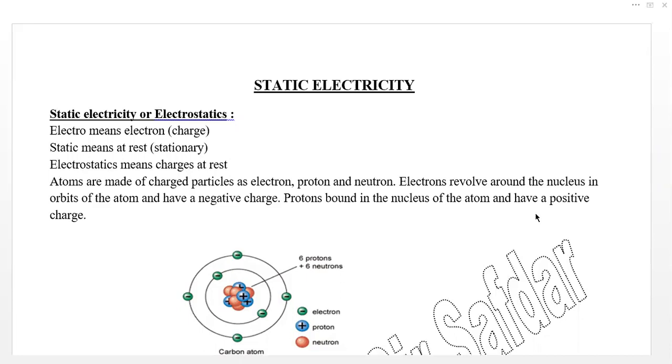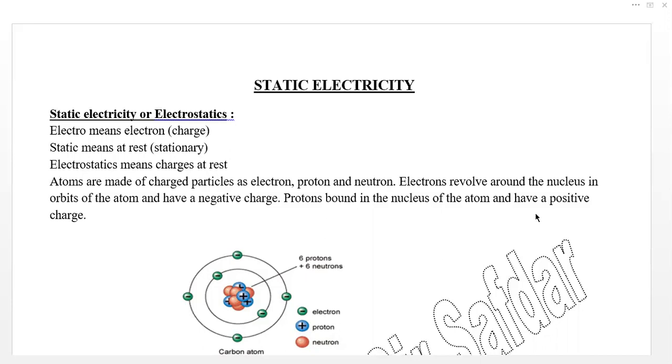So electro means electrons, means charges, and static means at rest. At rest we can say static or stationary. So electrostatic means charges at rest. In this chapter we will discuss the effect of charges which occurs at rest state. Charges are at rest and they will show their effects. So we will study these effects in this chapter, static electricity.